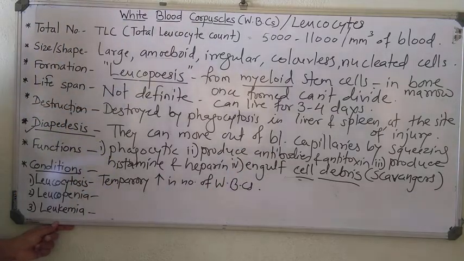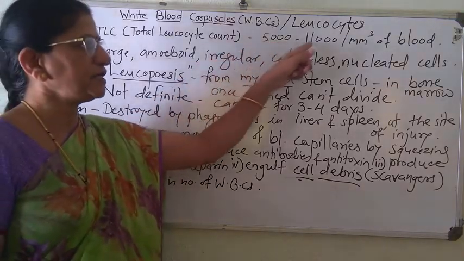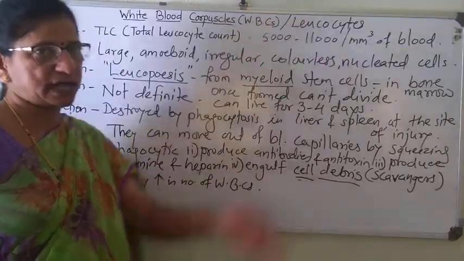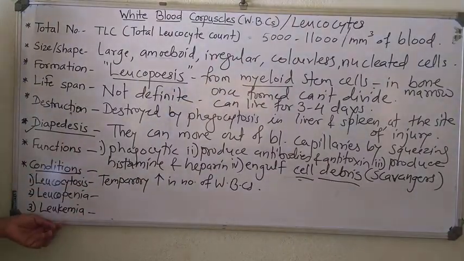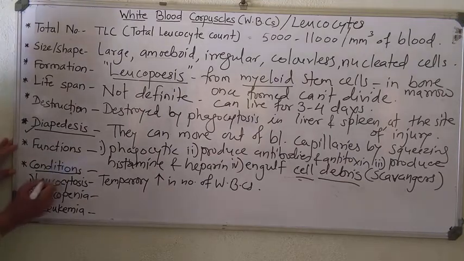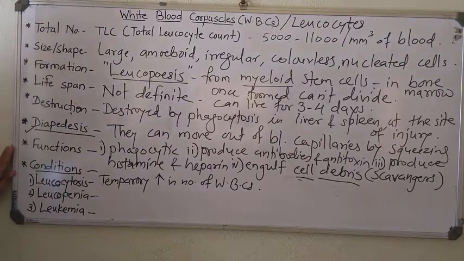For example, during infection, this is the condition. That increase beyond this value, that means 5,000 to 11,000, if the WBC number is temporarily increased beyond that value, that condition is known as leukocytosis.